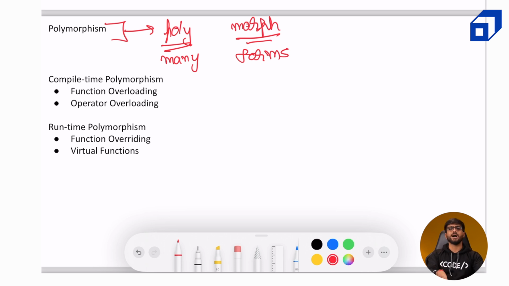Now, if someone were to ask me, hey Anshul, define polymorphism in a single line, this is going to be my definition: a function with the same name, which may or may not have different types of input parameters, and may or may not have the same type of output parameters, is what is polymorphism. Now, I am sure this definition is not intuitive to understand, so I will explain in detail what polymorphism actually is. But just to put it into words, it is one function name